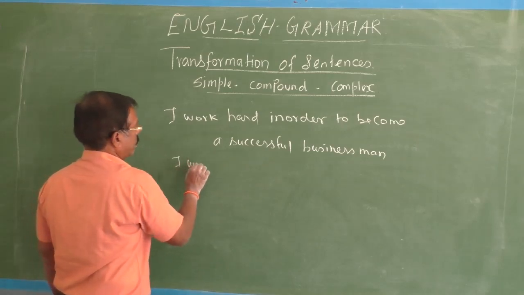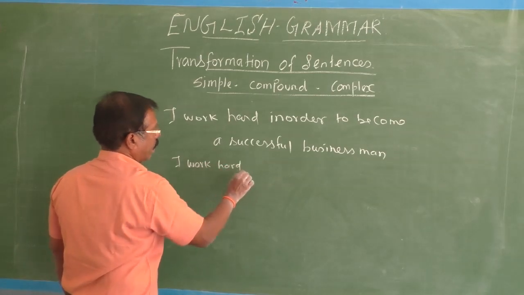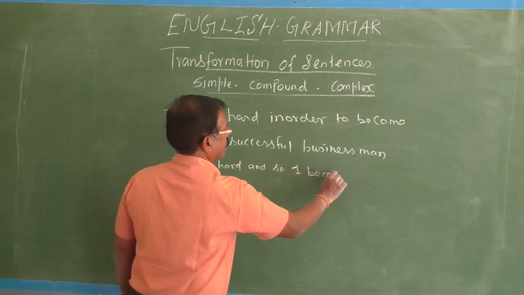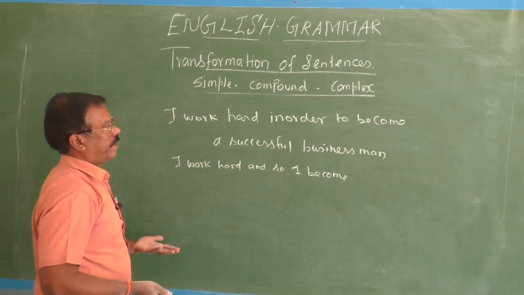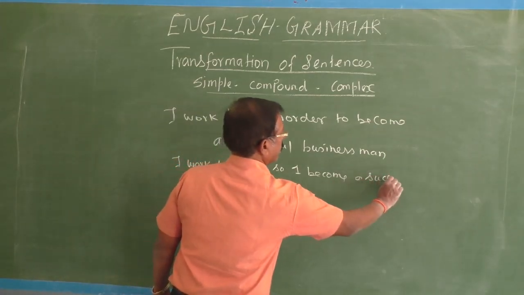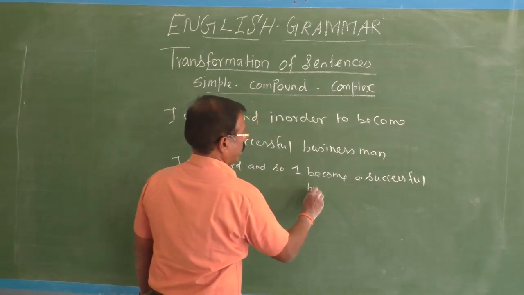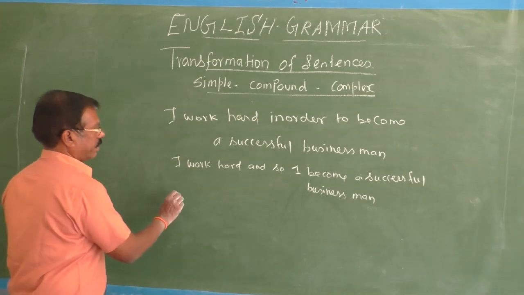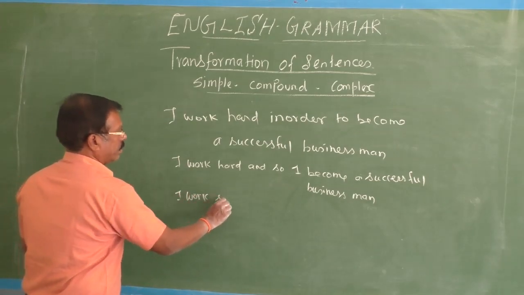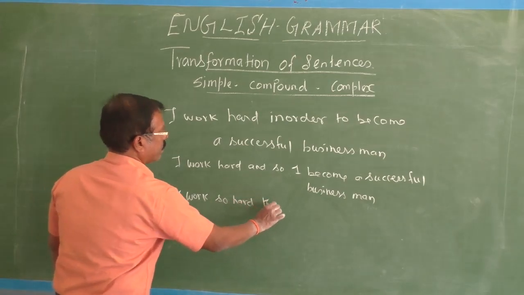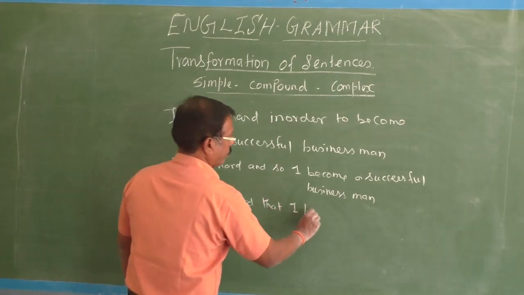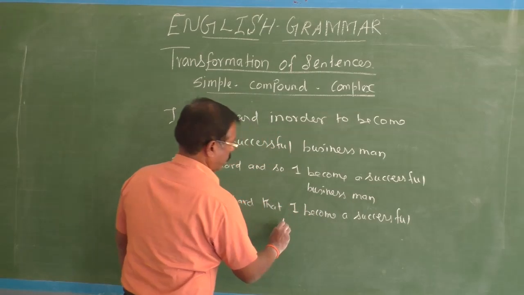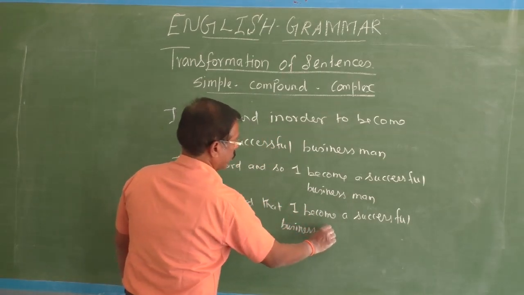I work hard and so I become a successful businessman. I work so hard that I become a successful businessman. This is a complex sentence.